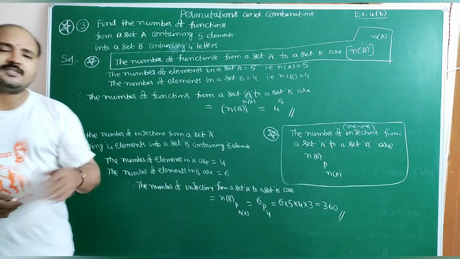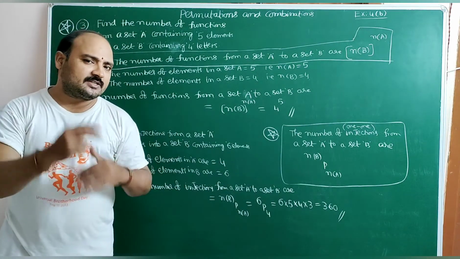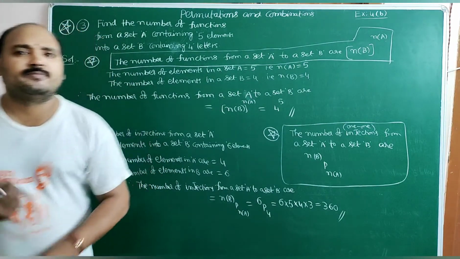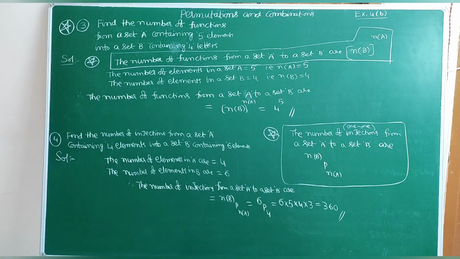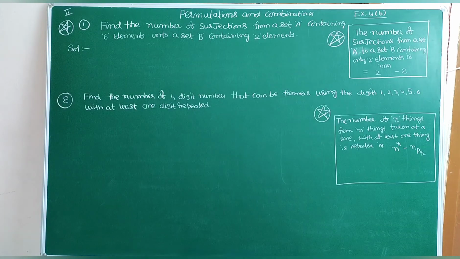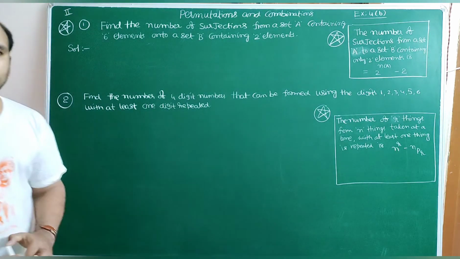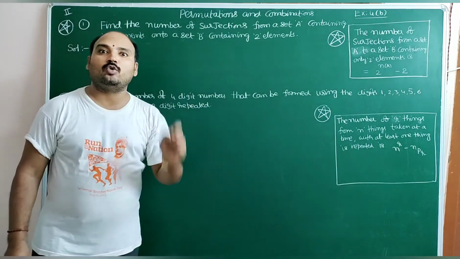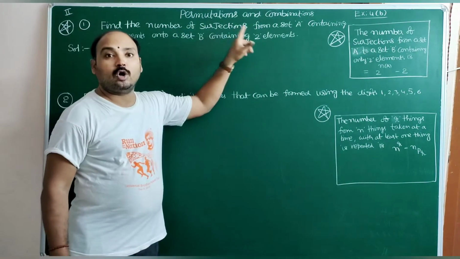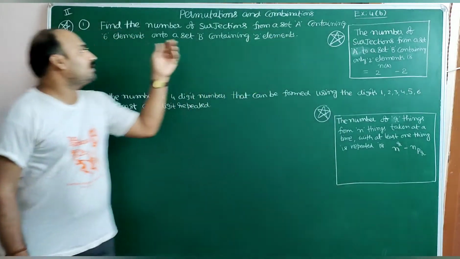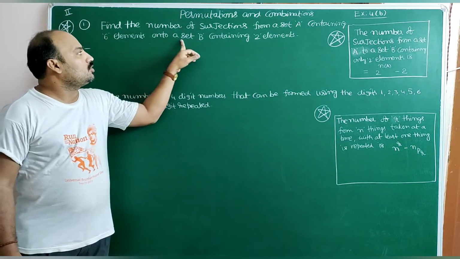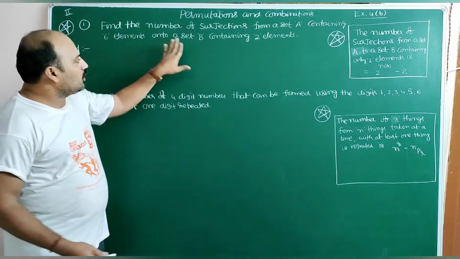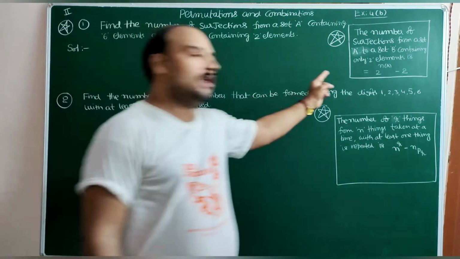In the surjections also, the number of elements in the second set containing 2, only that type of problems we will get. The next question. Find the number of surjections. Surjection means onto functions. From a set A containing 6 elements onto a set B containing 2 elements is. So before going to do this question, we need to learn this formula.